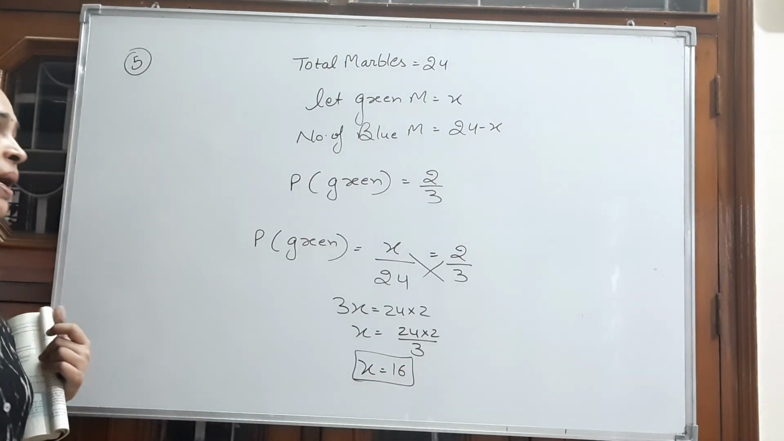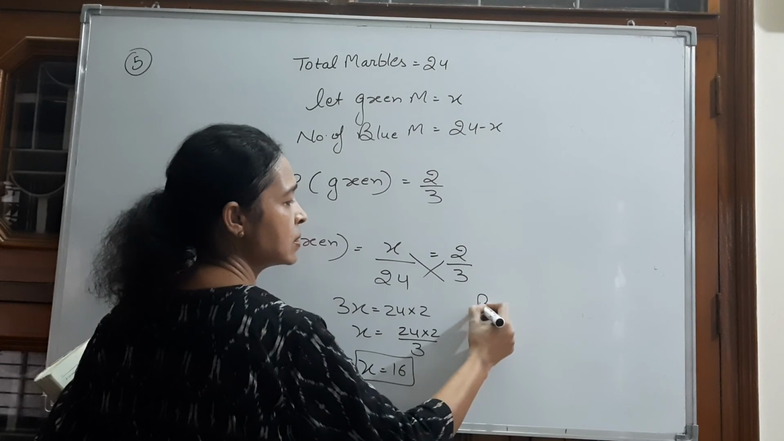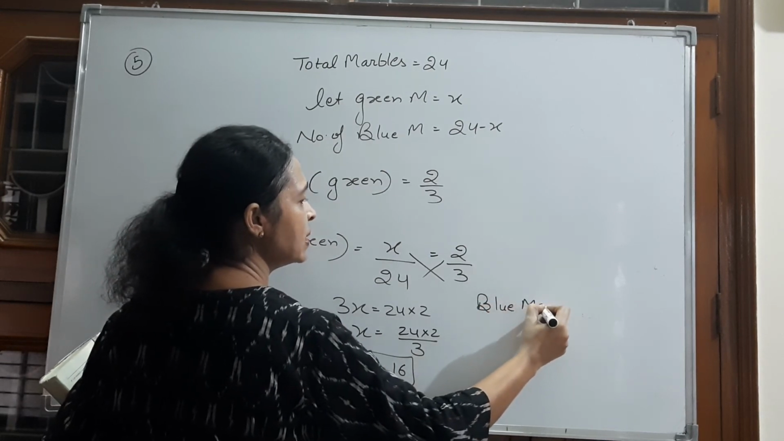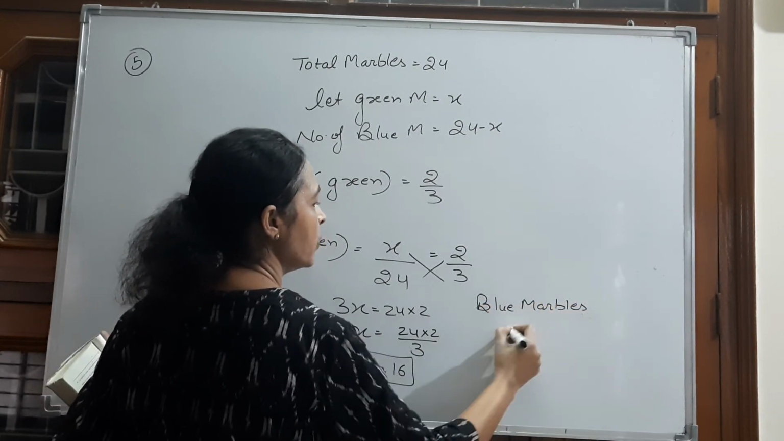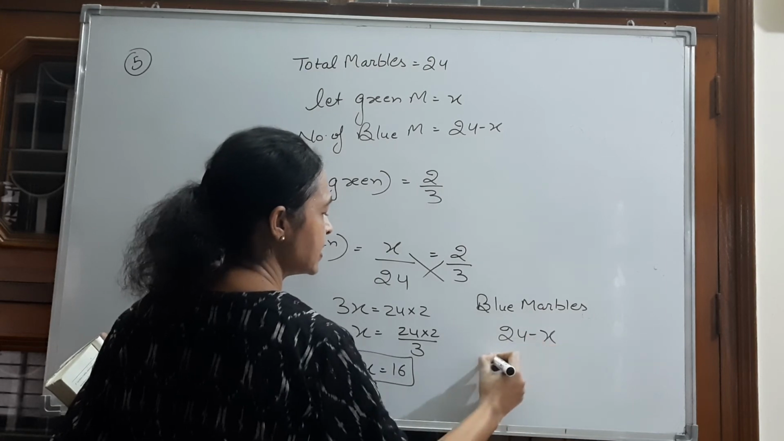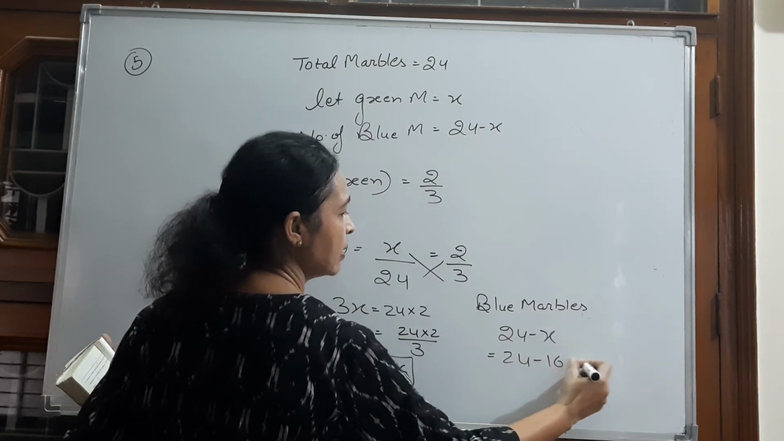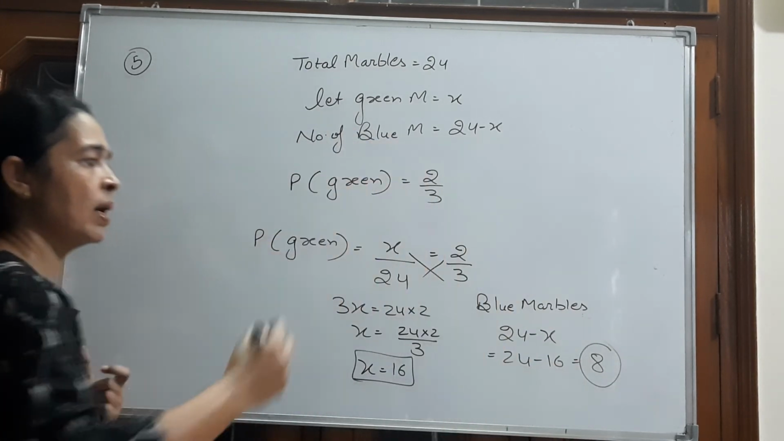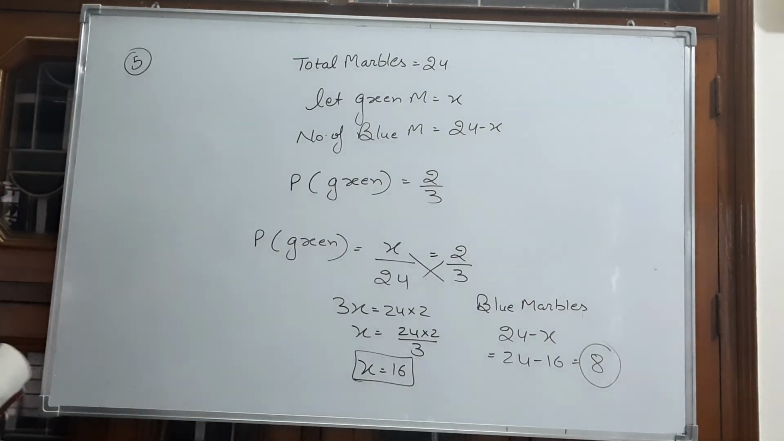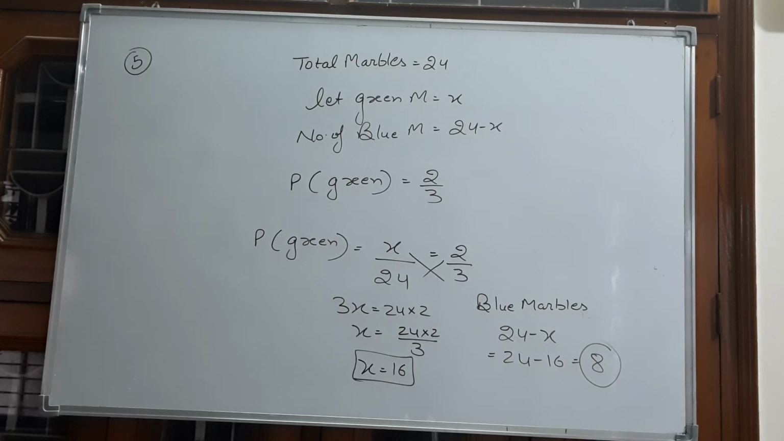What was x? x were green marbles. We have to find blue marbles. How many blue marbles will be there? 24 minus x, that is 24 minus 16. There were 8 blue marbles in the box. Pause the video and note it down. We'll do more questions in the next class. Thank you.